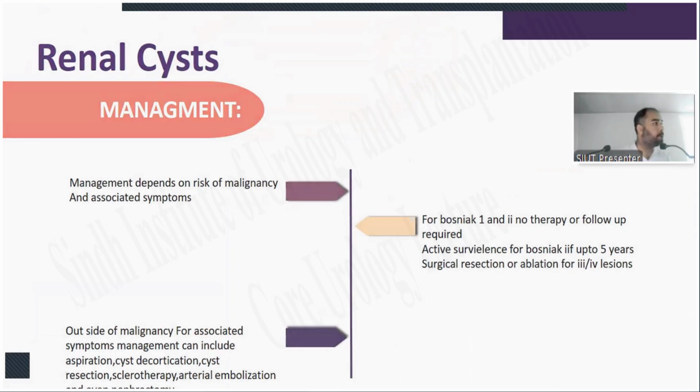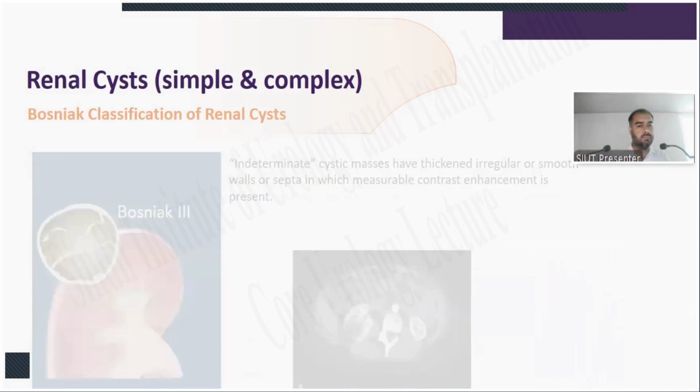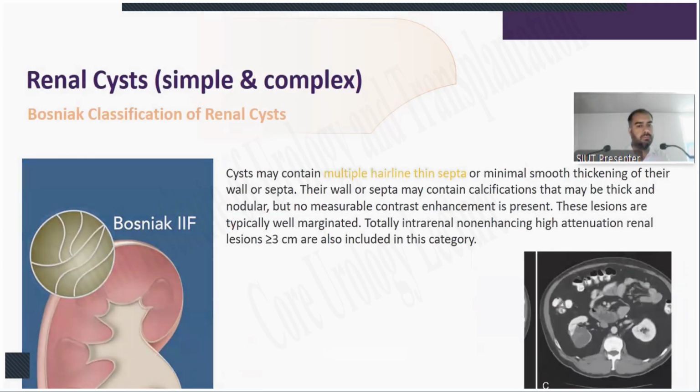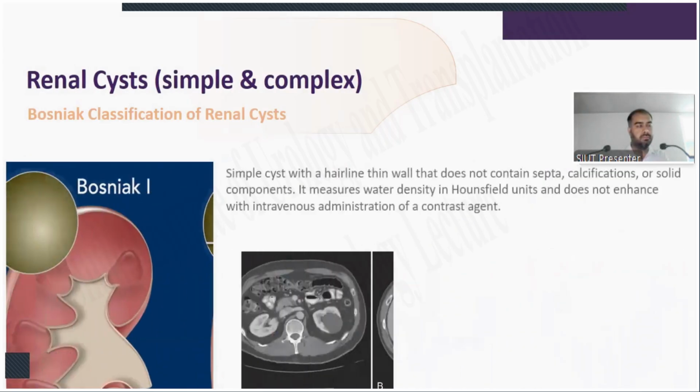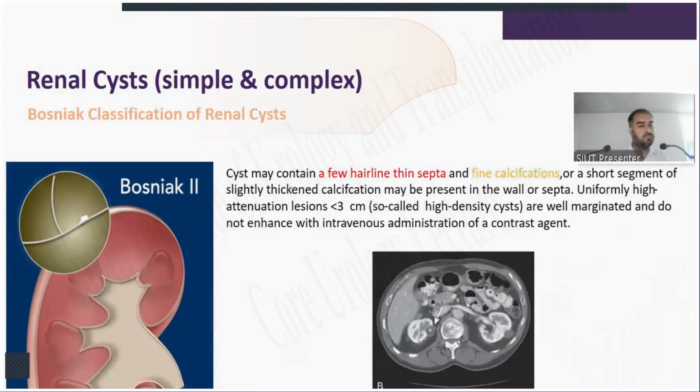If you go through Bosniak 1 to Bosniak 4, what you are seeing is not only the septal defect, but also the increase in the diameter of the septa, as well as the increase in the angularity of the septa. For instance, it goes from acute angle to obtuse angle to loss of angle. You go to picture number 1, this one. So you see, in this one there is no septa. In 2, there is a septa with, rather, a perpendicular 90-degree angle.